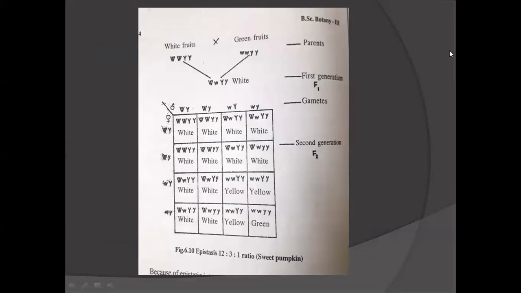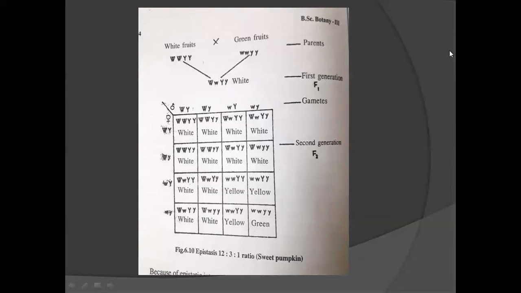So here you observe this image. Scientists crossed two plants of Cucurbita pepo, one with white fruits and the other with green fruits. White is dominant, green is recessive. When they conducted this cross, in the F1 generation, what did they get? White, because white is dominant. So in the first generation, they got white fruits.